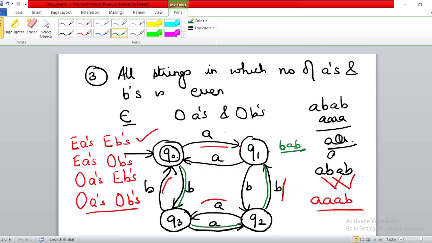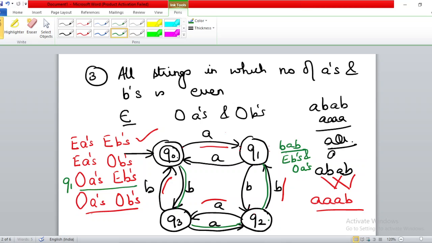So BAB is what? It has an even number of B's and an odd number of A's. So if you have an even number of B's and an odd number of A's, what will we do? We will make Q1 the final state and remove Q0 as the final state. Q0 will just be the initial state, and Q1 will become the final state.